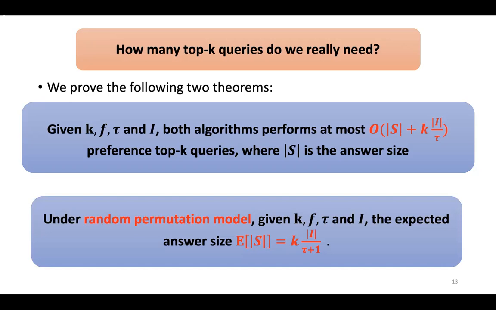If we combine these 2 theorems together, we can show that the number of top K queries we need is expected to be the answer size, or equivalently k I over tau. In other words, the complexity of our proposed algorithm is essentially only linear to the answer size.